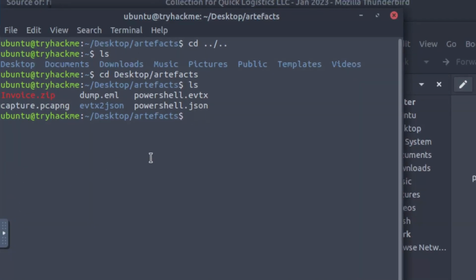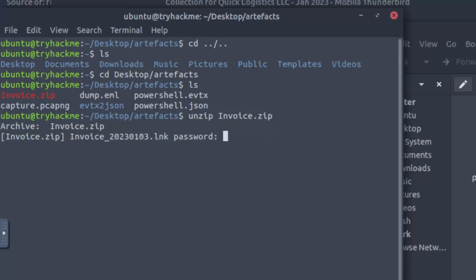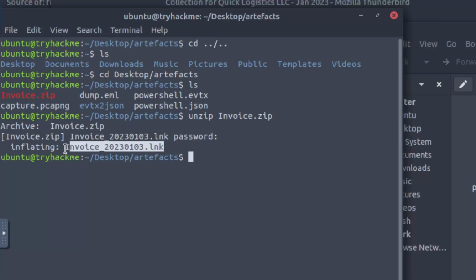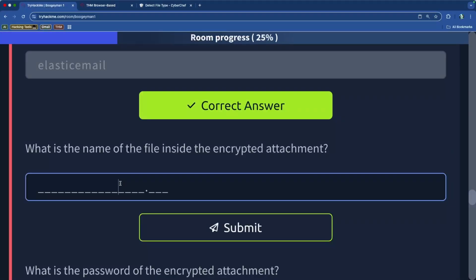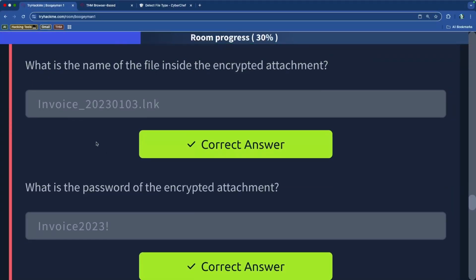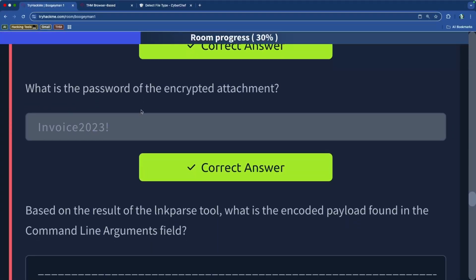And so now what we need to do is we need to unzip it. So the command is unzip, and then you do invoice.zip, press enter. It's going to ask you for a password. And it was invoice 2023 with an exclamation at the end. And there we go. So inflating invoice 2023.lnk. And so that is the name of the attachment. So we're just going to drop that in here. And there's that. And the password to be able to look at it was that.